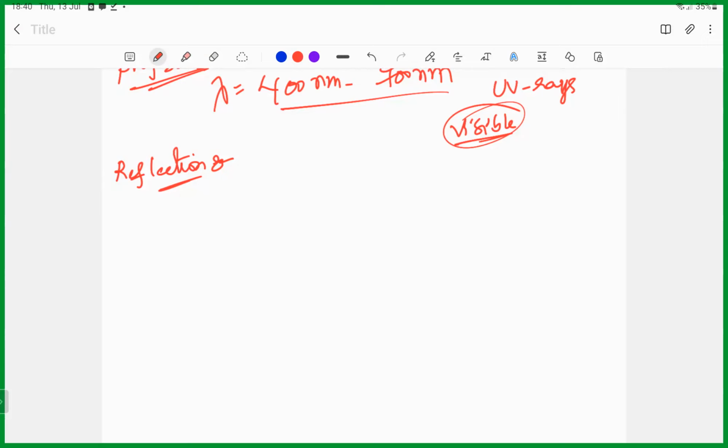The angle of incidence is equal to the angle of reflection, and the incident ray, the normal to the mirror surface at the point of incidence, and the reflected ray all lie in the same plane.